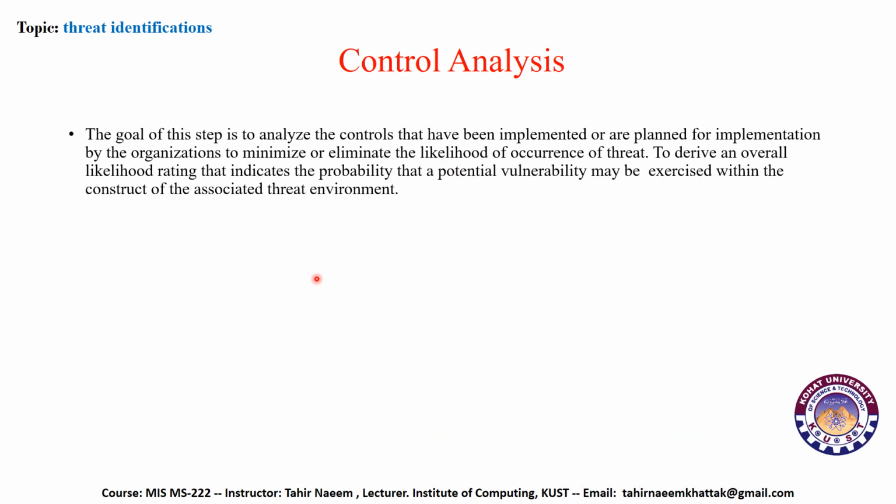Control analysis. The goal of this step is to analyze the controls that have been implemented or planned for implementation by the organization to minimize or eliminate the likelihood of occurrence of a threat, to derive an overall likelihood rating that indicates the probability that a potential vulnerability may be exercised within the construct of the associated threat environment.